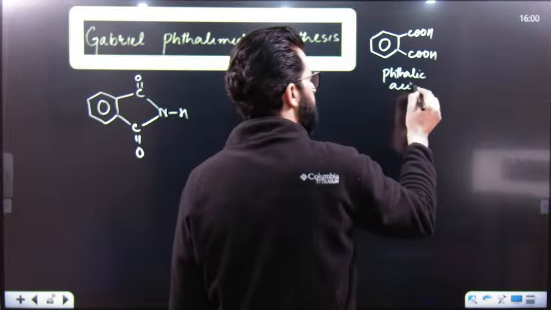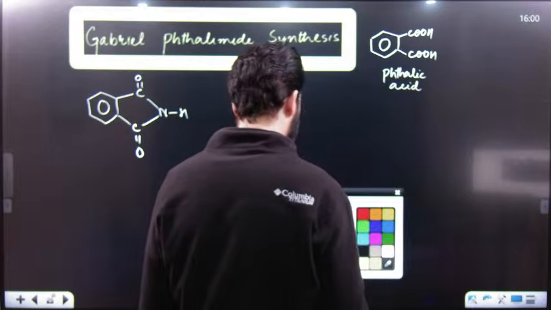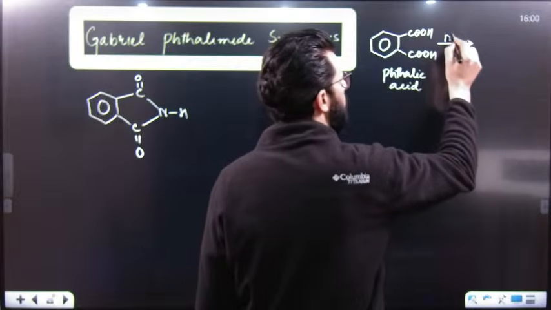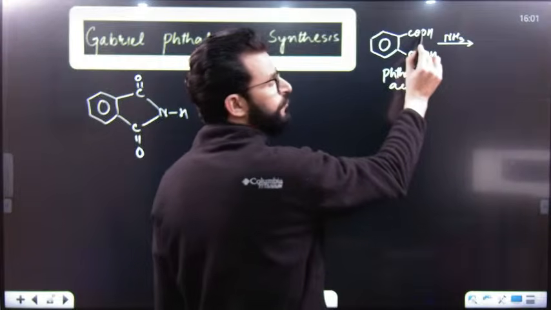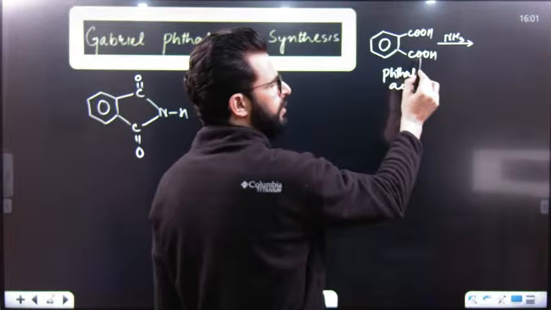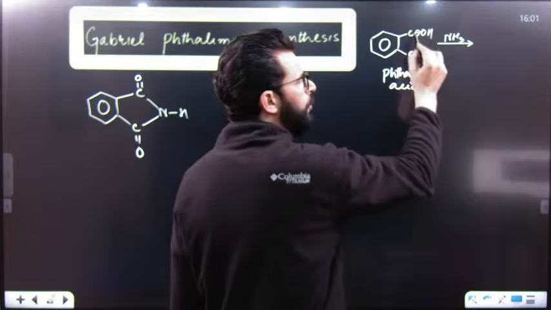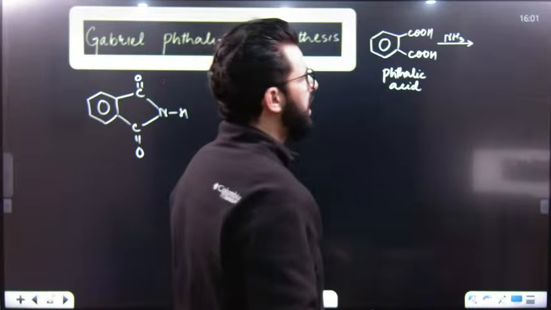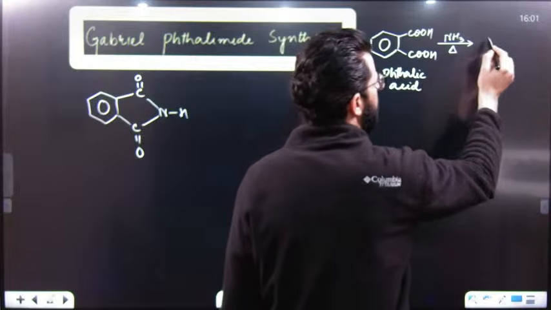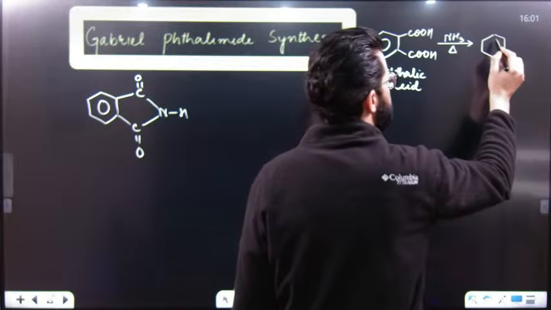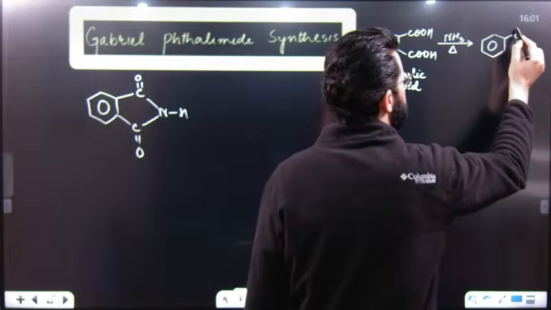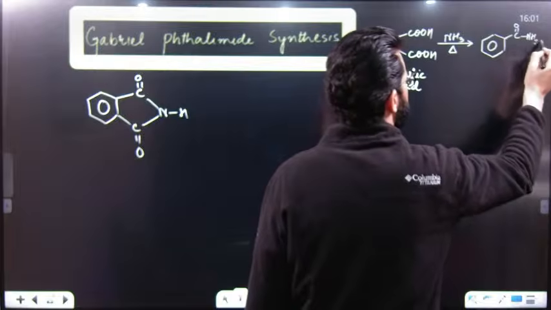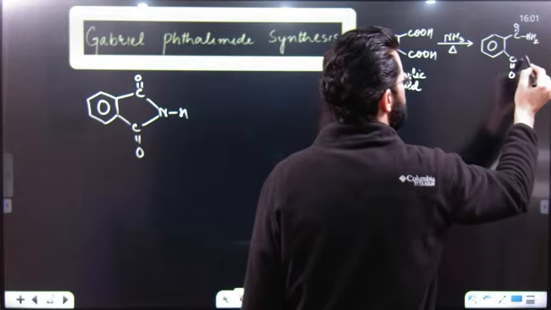Whenever phthalic acid is treated with ammonia, first of all, it will form an ammonium salt. After that, on heating, it will lose a water molecule. When it loses a water molecule, it becomes an amide like this, C double bond O, NH2, and C double bond O, NH2.